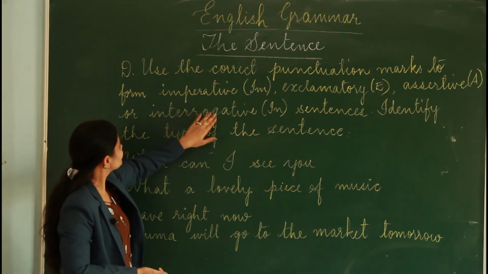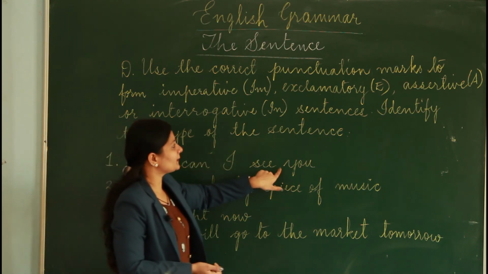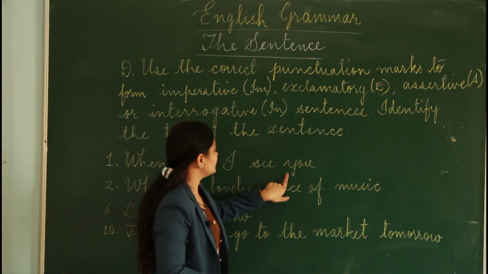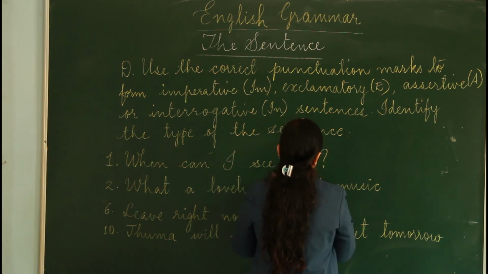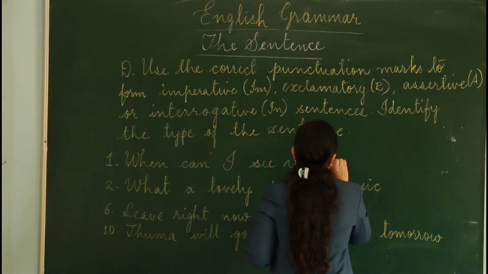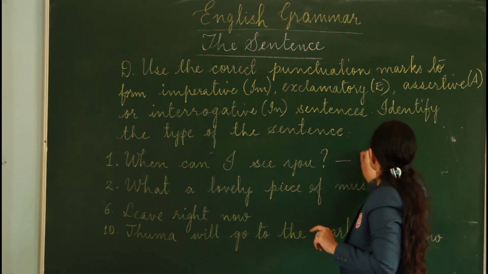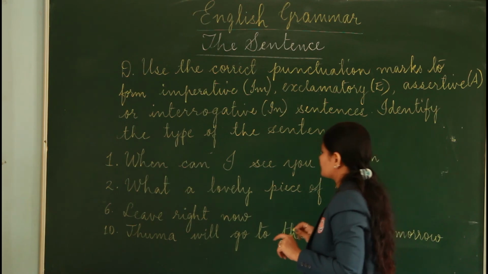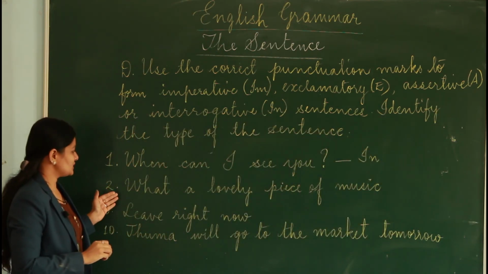Yes, it is an interrogative sentence. And what will be the punctuation mark? It will be a question mark. So, when can I see you? Here, question mark, and you are going to write the short form of the sentence, that is interrogative. Is that clear, children? We come to the next question.